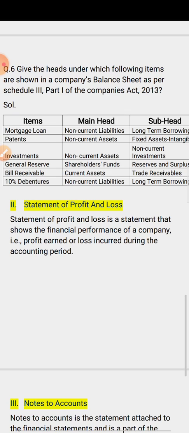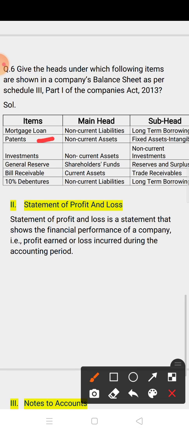The first one is mortgage loan. Here it is a loan, so loan will come in non-current liability and the subheading is long-term borrowing, because it is not mentioned otherwise, and generally we take a loan as a long-term liability. Next is patent. Patent you already know is an intangible asset, and the heading is non-current asset. Or here it is written fixed asset, then intangible. In this way you can also write it down.